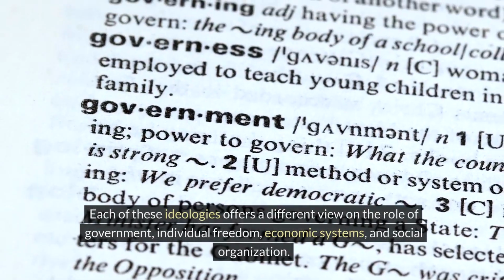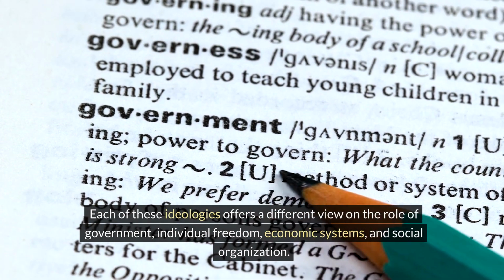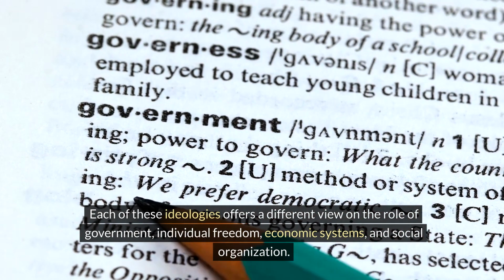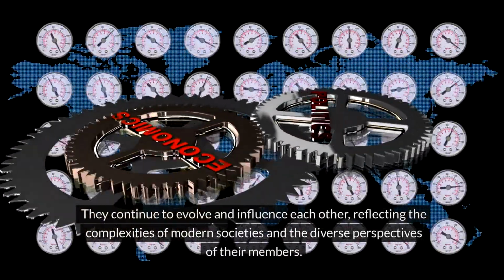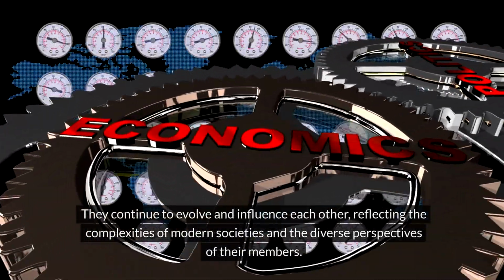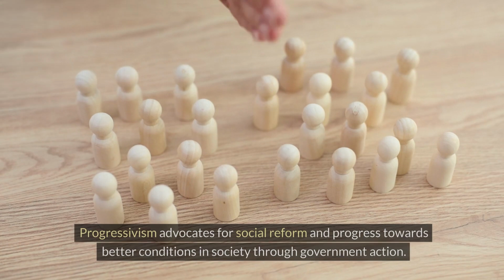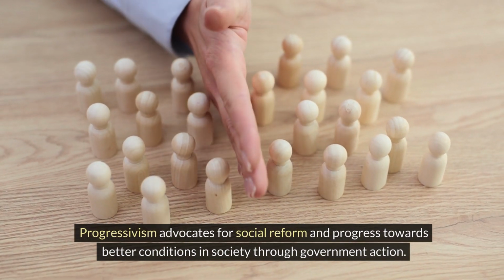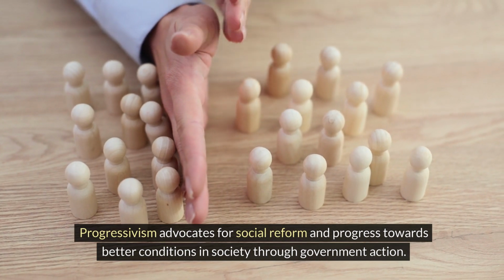Each of these ideologies offers a different view on the role of government, individual freedom, economic systems, and social organization. They continue to evolve and influence each other, reflecting the complexities of modern societies and the diverse perspectives of their members. 11. Progressivism. Progressivism advocates for social reform and progress towards better conditions in society through government action.